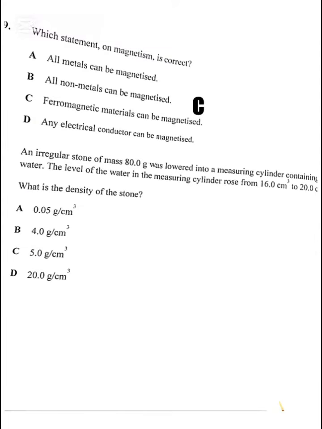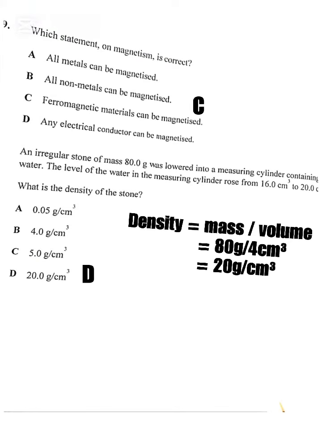So you need to know the formula for calculating density. The formula for density is mass over volume. The mass is 80 grams and the volume is 20 cubic centimeters minus 16 cubic centimeters, which is equal to 4 cubic centimeters. So if we say 80 divided by 4, we are going to get 20 grams per cubic centimeter. So the correct answer is D on number 30.